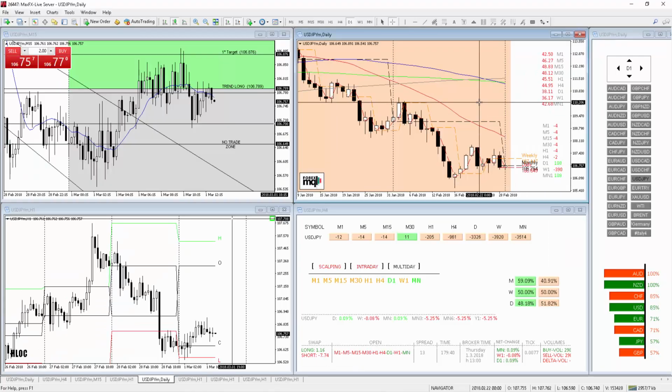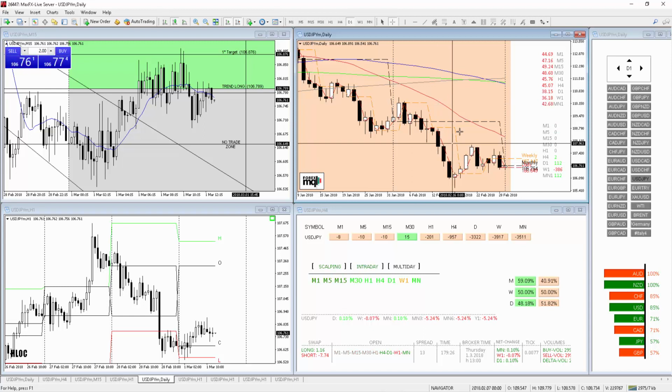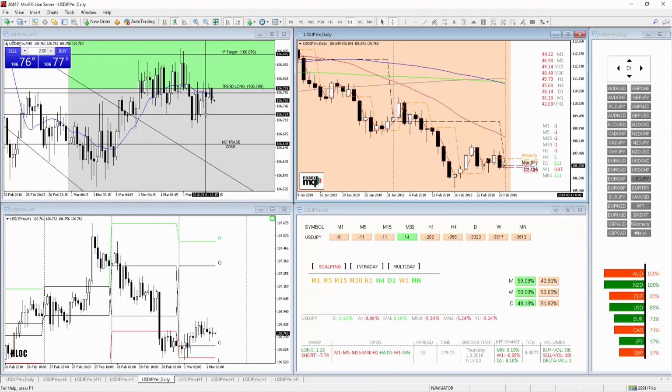Now let's close the analysis with US dollar yen, which is moving in a slight bullish tendency just below the entry level of the bullish zone of the target geometry at 106.78. The market is gaining 0.10% on a daily basis, but we have an RSI below 50 on every time frame. We have a 57% long yen against an 85% long US dollar, so we may expect a very limited daily range. Although should the market close above 106.78, we may have a moderate continuation to the upside.